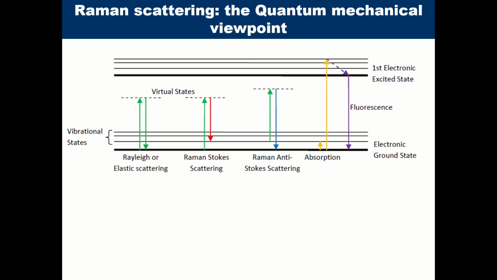So from a quantum mechanical viewpoint, we now know the ground electronic state, and you have vibrational states associated with the electronic state. You also have excited state, electronic system, then there is vibrational state associated with that. So suppose this one is your vibrational level, V is equal to 0, V is equal to 1, 3.